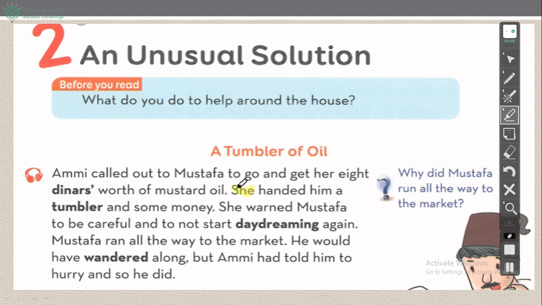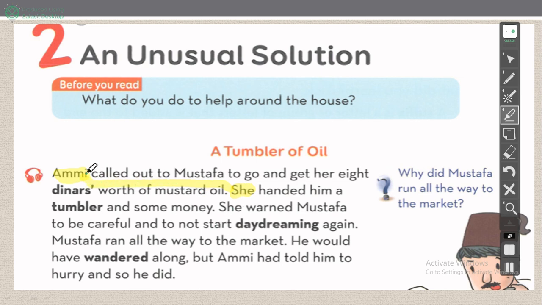She handed him a tumbler and some money. The pronoun she here: who is she? She handed him, she gave him. She refers to whom? To Ami. Please write here: she refers to Ami, like this.